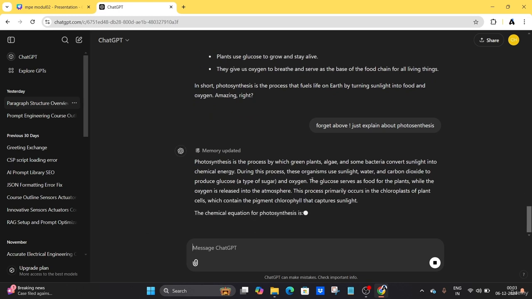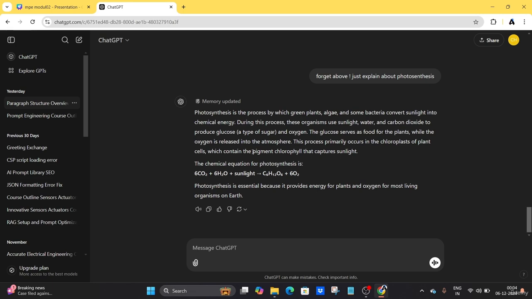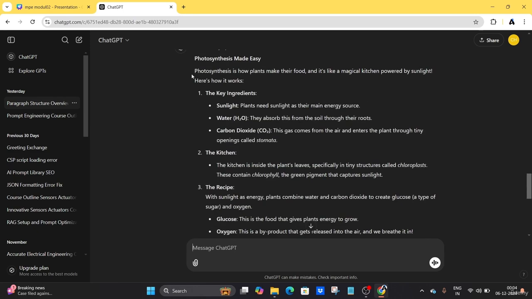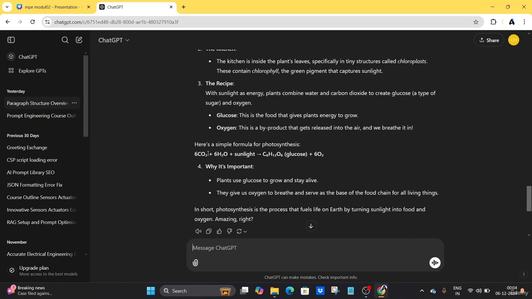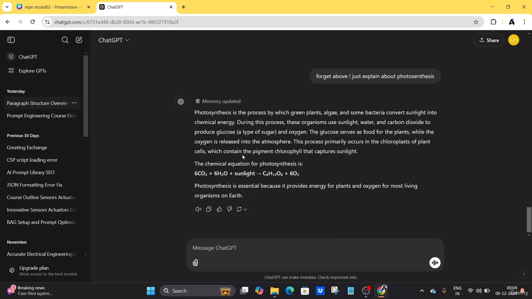Photosynthesis is a process by which green plants, algae, and bacteria convert sunlight into energy, and so on. It has some summarization part of this, right? When compared to this, it has some good points: key ingredients, the kitchen, the recipe. Here it has given the best example. It has the formula, what is important, all these things. But when compared to here, it will just throw in the explanation about what photosynthesis is.